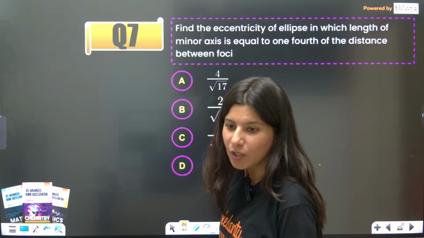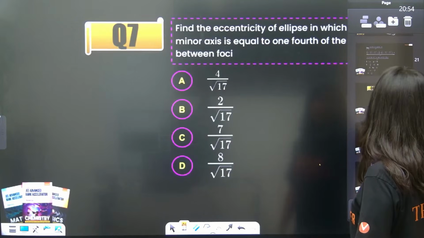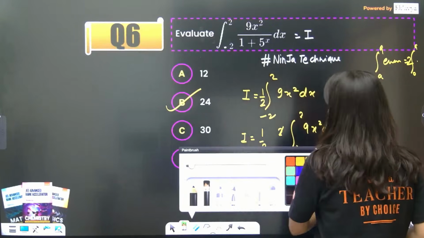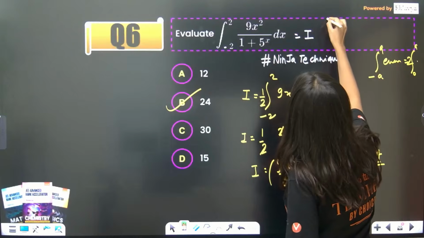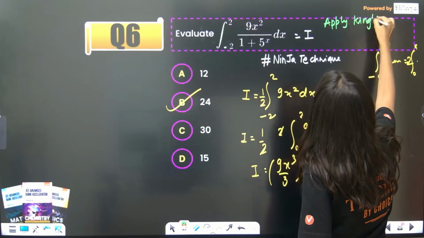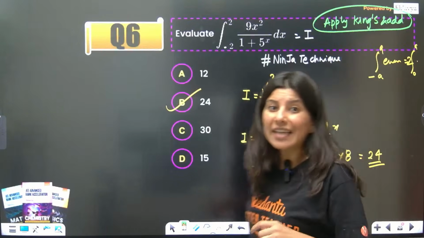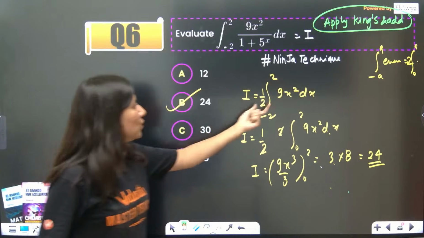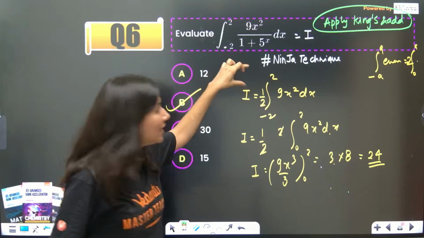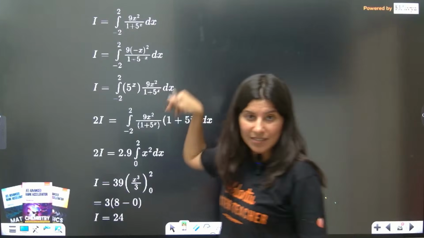Laptop is saying, ma'am, how did the denominator just disappear? Laptop is asking, ma'am, how did you bypass the steps? See, ninja technique. The moment you see this question, apply King's and add. If you apply King's and add, you will get 2I is equal to this. So 2 I am shifting towards the right hand side. So I have bypassed 2-3 steps using the ninja technique. You can see all the steps in this solution.